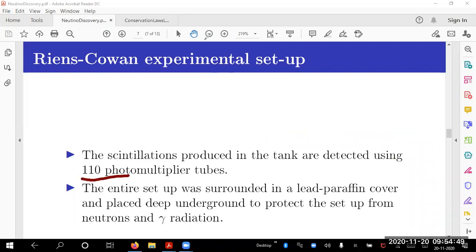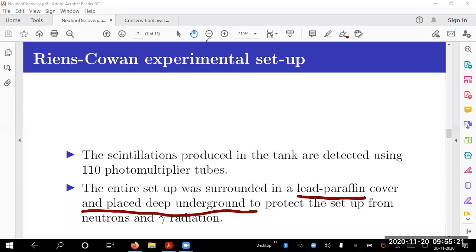They had 110 photomultiplier tubes to catch the photons from anywhere, surrounding the tank. So they detected. The entire setup was surrounded by a lead paraffin cover, which I mentioned, and placed deep underground. All these experiments should ensure that beyond what I expect, nothing else should enter here. Cosmic rays will produce all kinds of particles. If they enter the tank, then you will expect many other processes to happen.